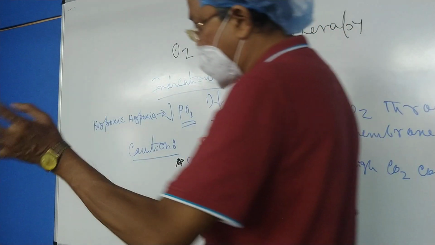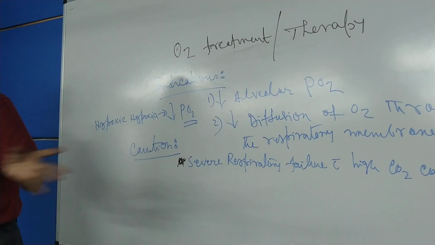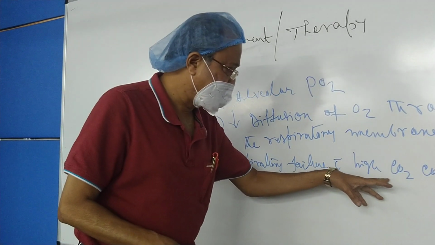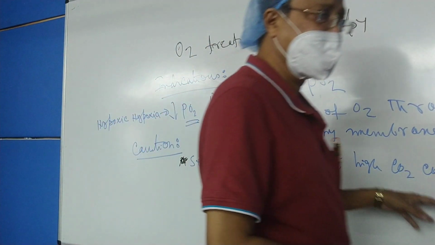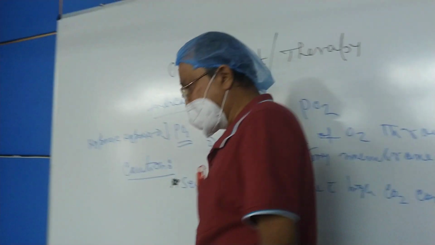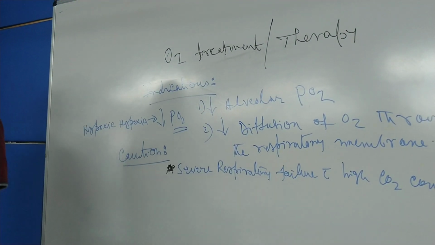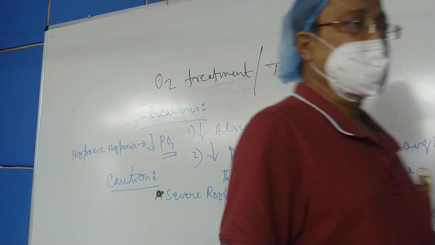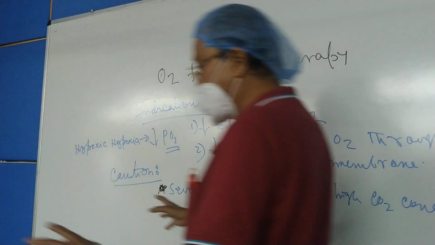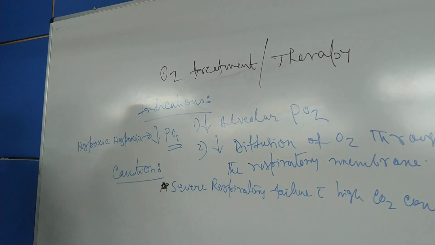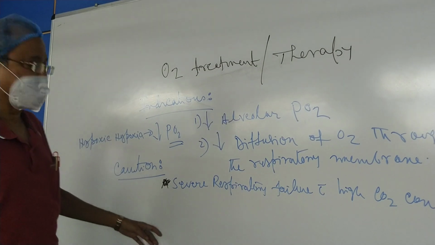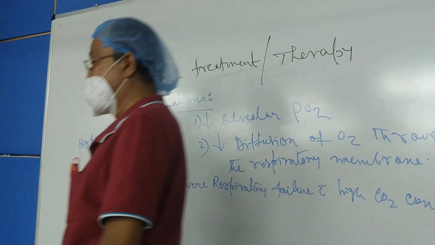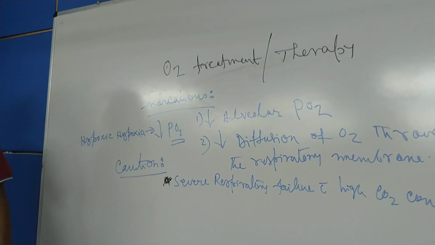There will be no hypoxic drive because we have given oxygen, as a result of which the central chemoreceptors and the respiratory centers are already depressed by the high carbon dioxide concentration, and there is no input from the peripheral chemoreceptors to the respiratory centers. So there will be whole suppression or depression of the respiratory center, and the person will die of respiratory failure. So it may so happen that you may kill a person with oxygen.